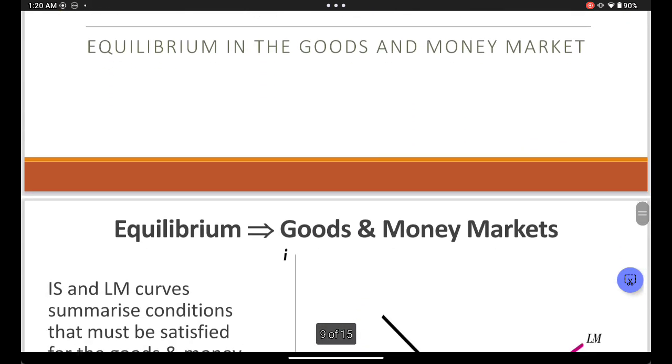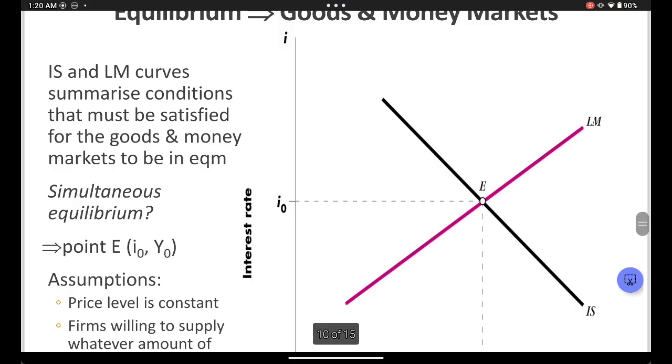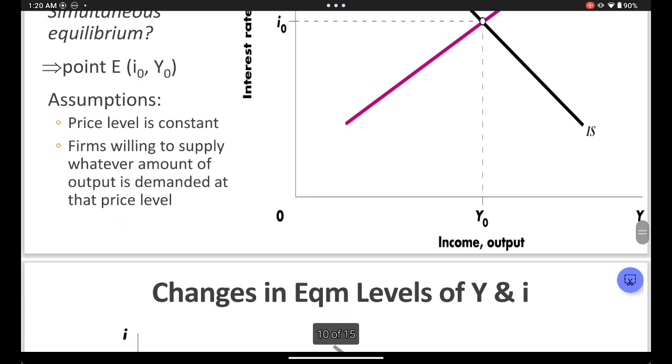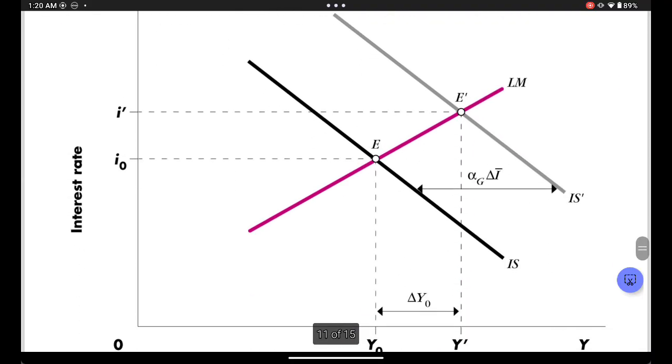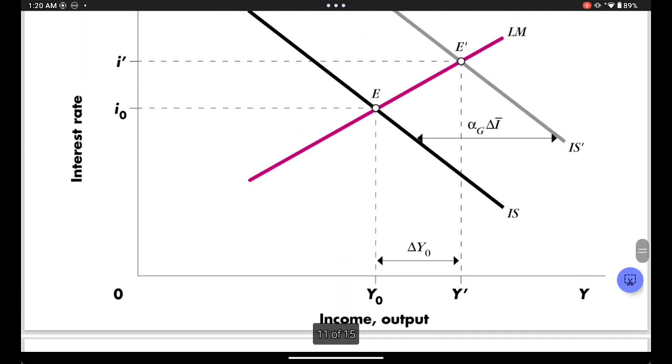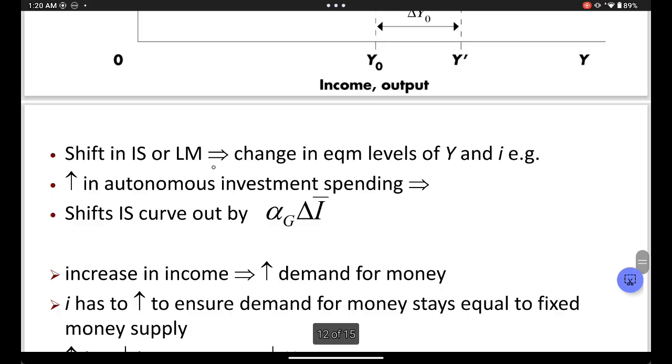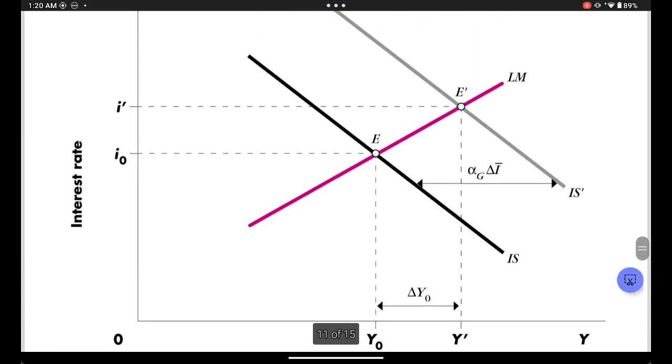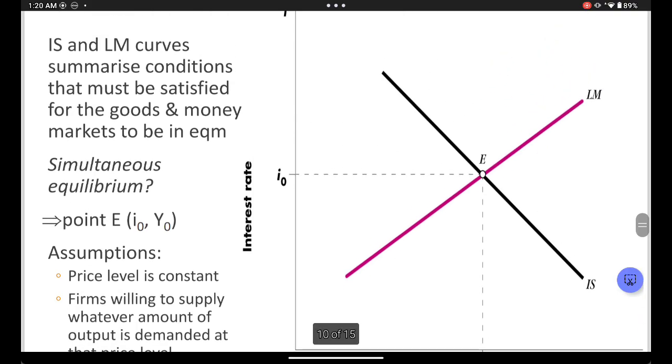So combining both models, we have this. Price level is constant. I told you this in session 5. We're assuming price is constant. Okay, so let's say now they tell you the government spends R1,000,000. Is that the goods market or money market?